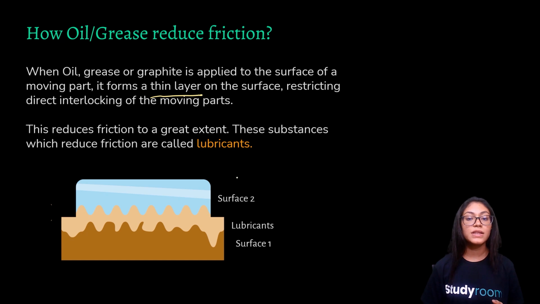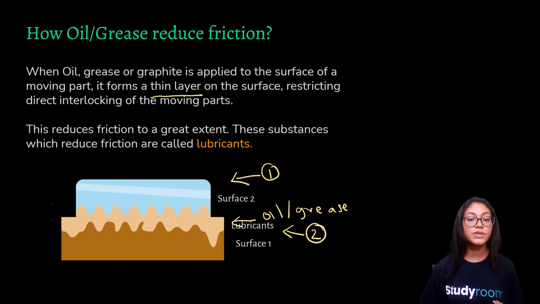Now what happens is that this is moving part 1, this is moving part 2. If we apply any kind of oil or grease here, a thin layer is formed. See, this is the thin layer, right?